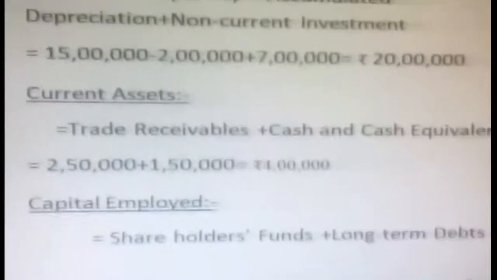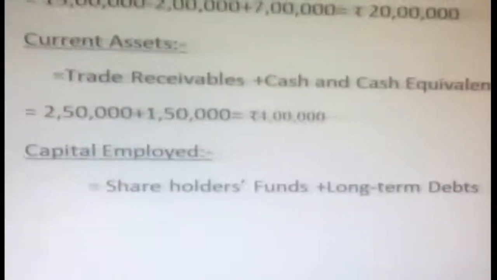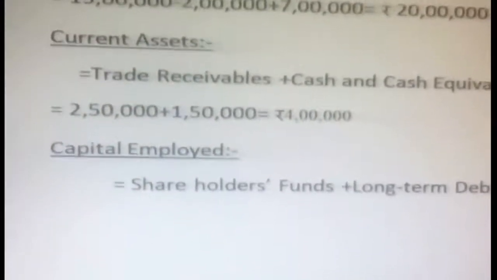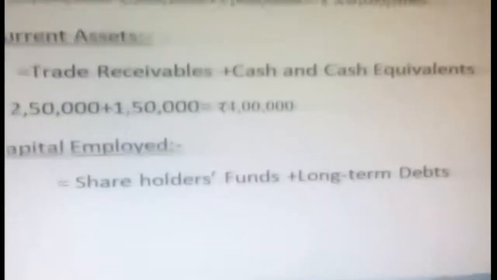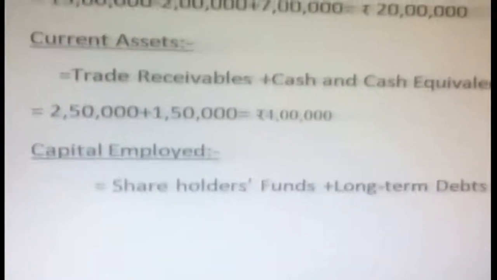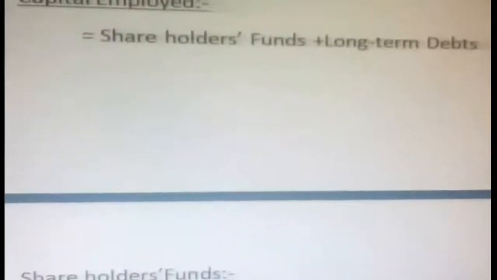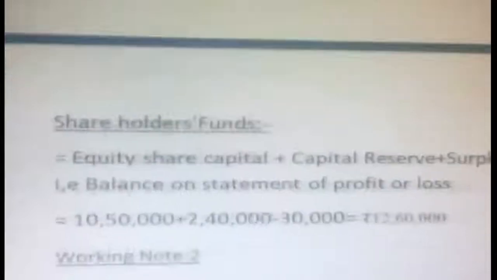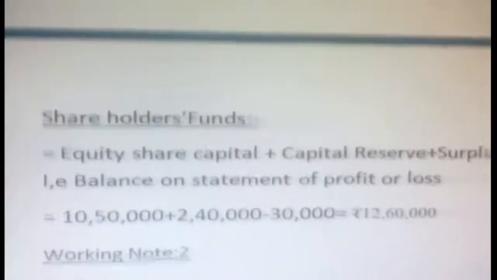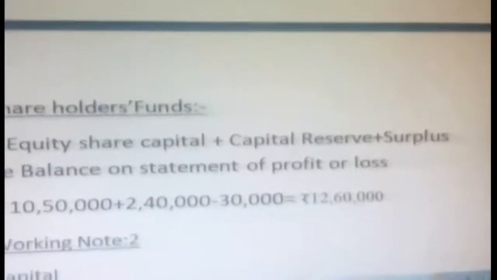Then capital employed. What is capital employed here? It is nothing but our shareholders' funds plus long-term debts wherein we were employed. Capital employed means what you have employed in the business. Shareholders' funds, as you know already, are equity share capital and preference share capital. Then long-term debts, borrowings like debentures. From the information, shareholders' funds are equity share capital, then capital reserve, plus the surplus balance in the statement of profit and loss.